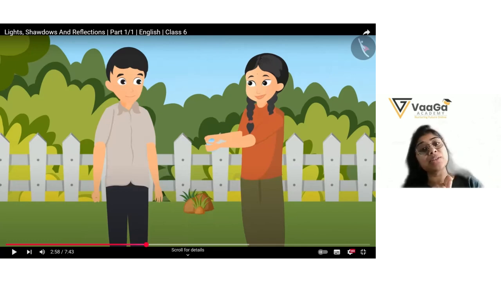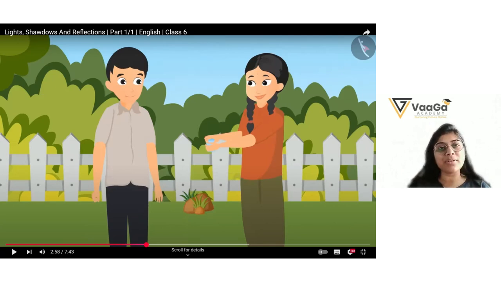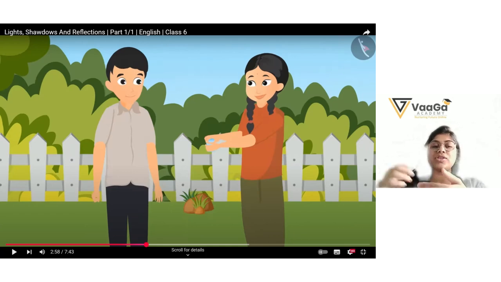What is transparent and translucent? She's explaining transparent and translucent because the boy asks her a question: I can see the coin in the glass of water also, right? Then she's explaining it. Now she covered the glass with her hands. Now can you see it? She told him no, I can't see it because the light doesn't fall on the glass. Got it? So this is the experiment.